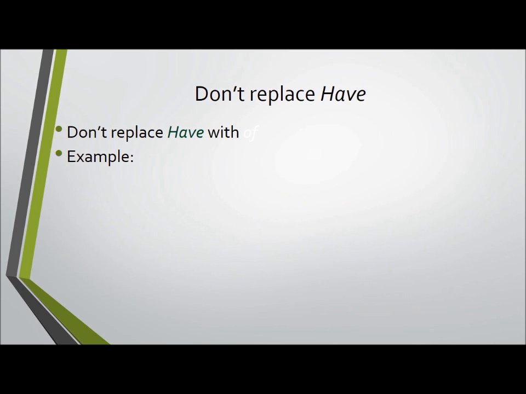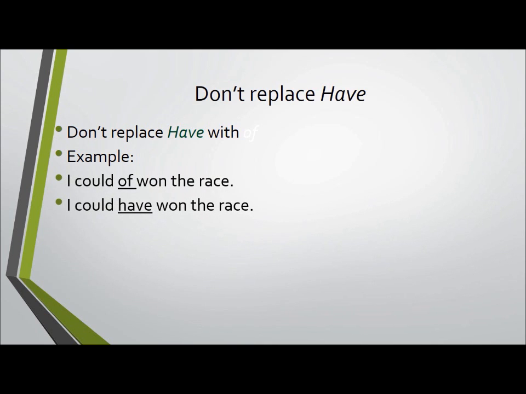Let's practice this some more. Another problem I see is that students like to replace the word have with of. Here's an example. I could have won the race. I could have answered that. You could have come to my house. And of is not the right word here. We don't want to use that preposition of. We want to use a verb. I could have won the race. I could have answered that question. I could have. Remember that. So you don't want to use the word of when instead you should be using have.